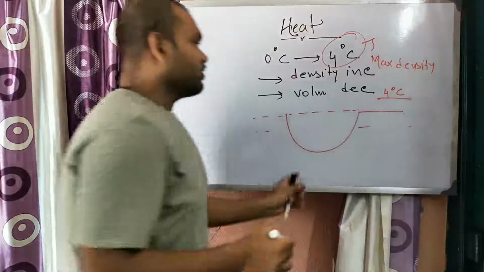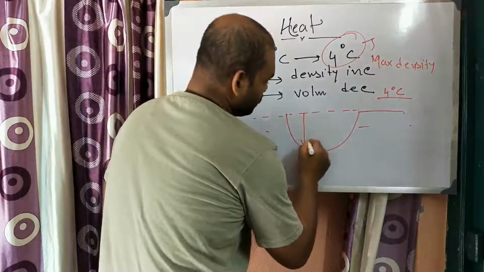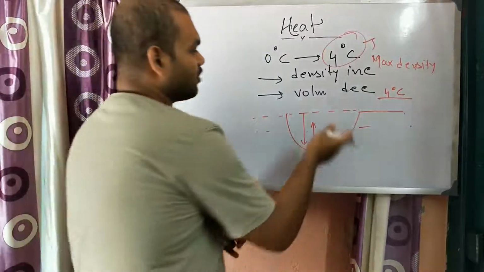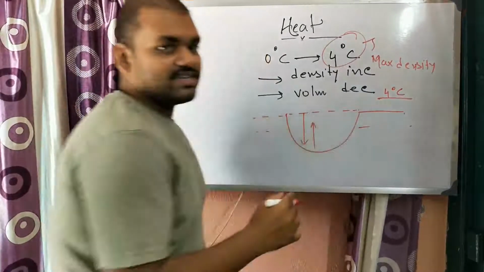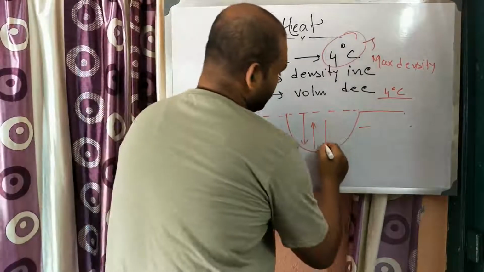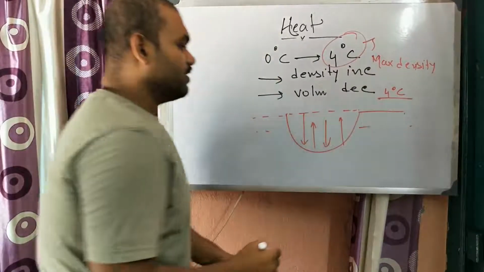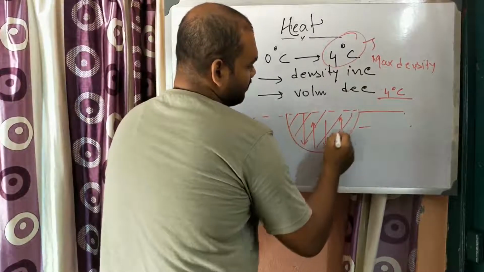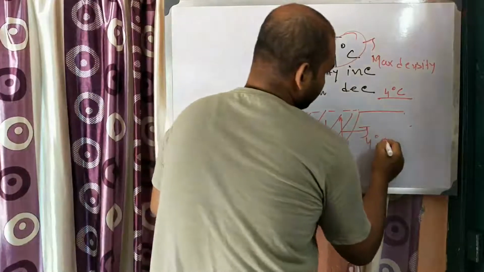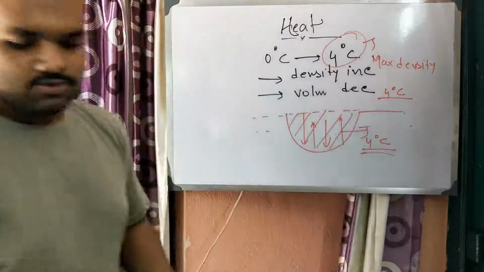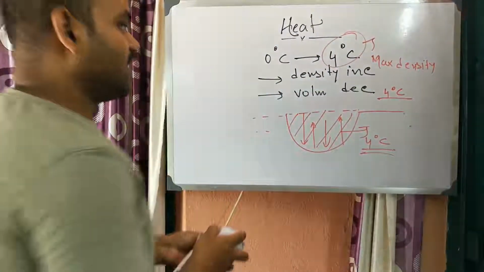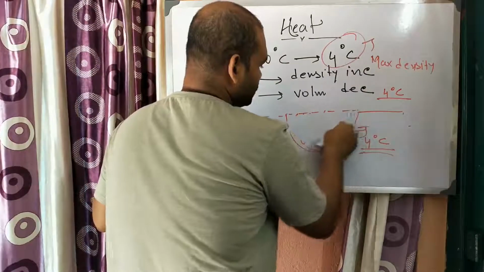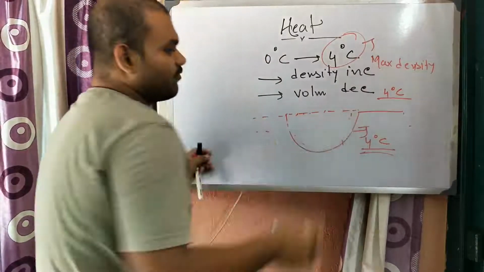So this layer will go down and the lower layer will go up, and then the layer that goes up has its temperature decreased, and it will also come down and another layer will go up. So after some time, all the layers come to 4 degree Celsius.